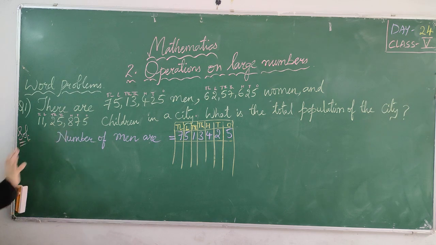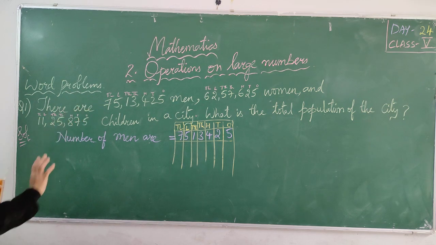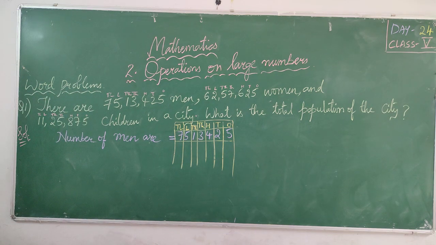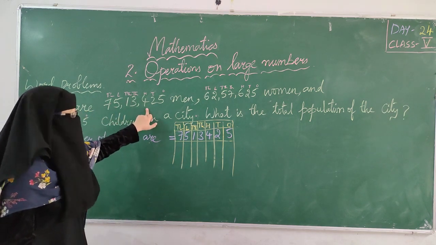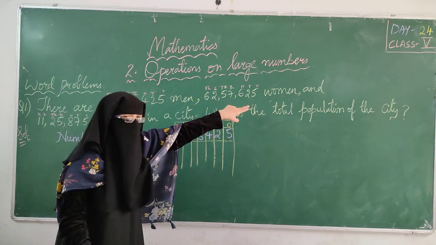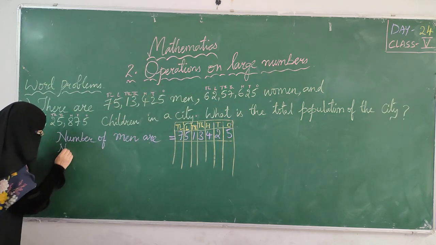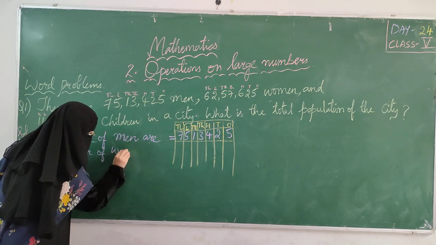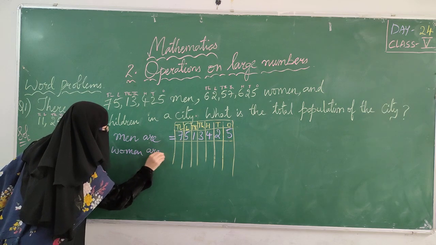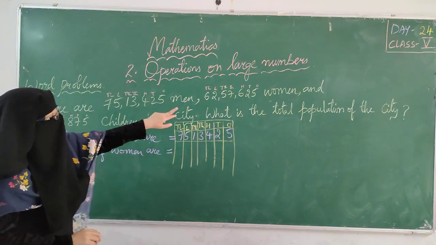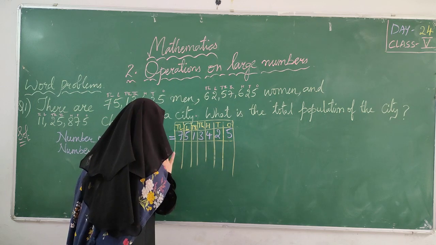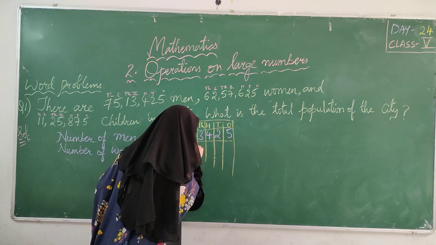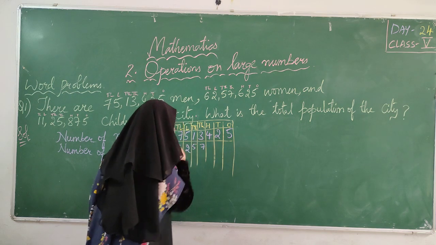Next, I wrote the first statement. Okay, there are these many men. I wrote number of men are this. Next, what is our next statement? They have given men. After men, what they have given? Women, right? So write here, number of women are. How many women? 62 lakh 57,000. Write it in that box only.